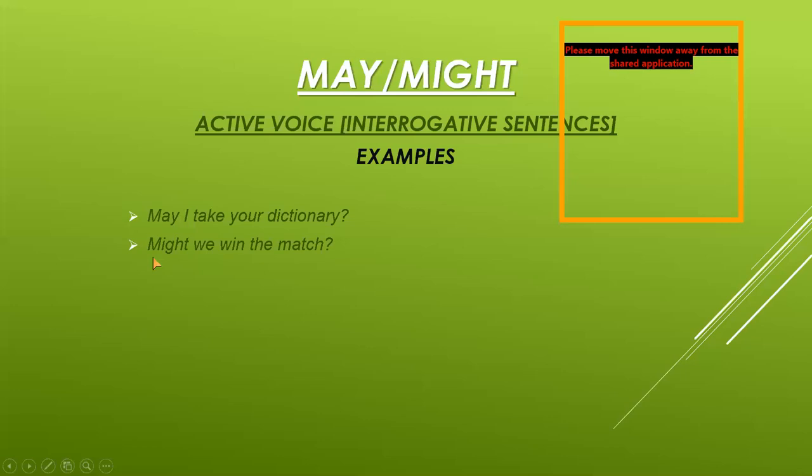Next example is, might we win the match? Might is the modal verb here. We is the subject. Win is the first form of verb. The match is the object, with the question mark at the end. Now remember these important points, how we start the sentence and how we end the sentence.